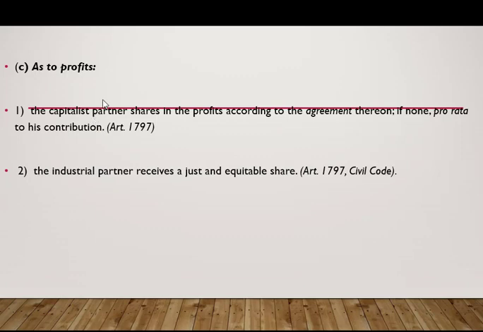As to profits, the capitalist partner shares in the profits according to the agreement. If there would be no agreement, then in proportion or pro rata to his contribution. While the industrial partner's share in the profits should firstly be according to the agreement. If there would be no agreement, he would receive such share as is just and equitable under the circumstances, of course.